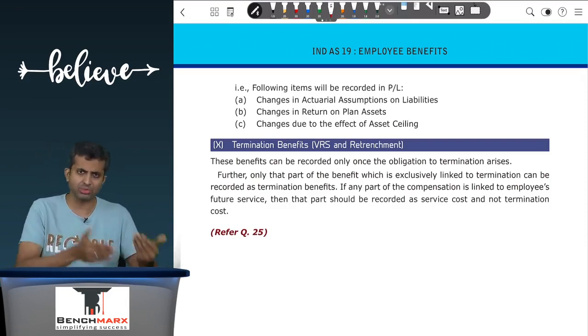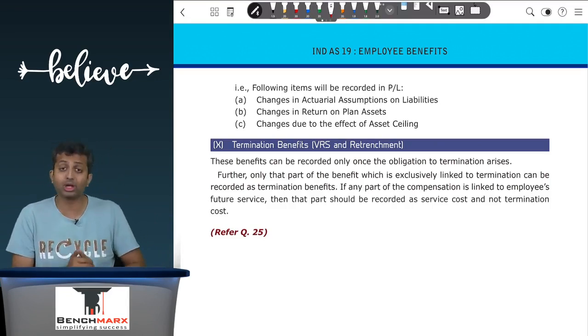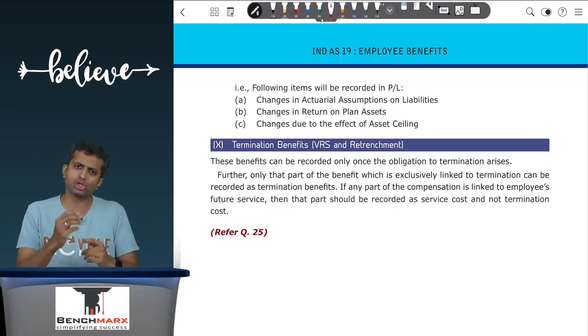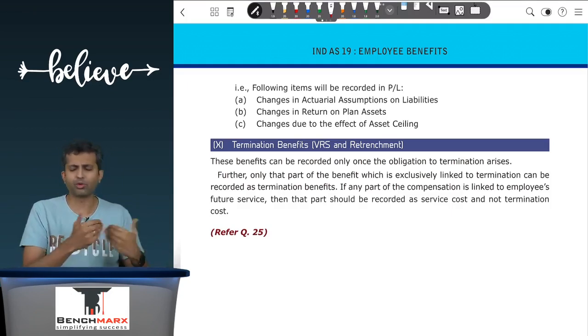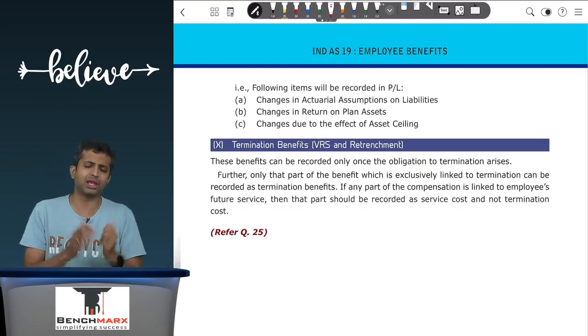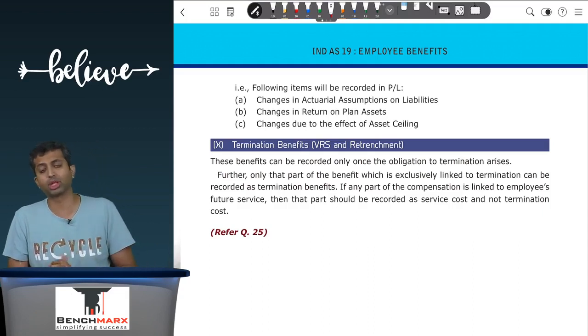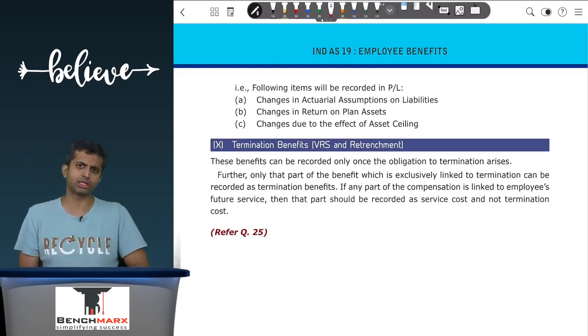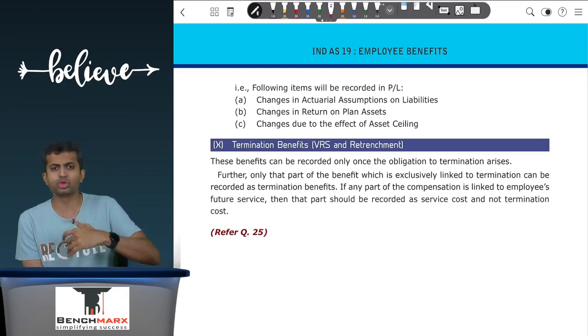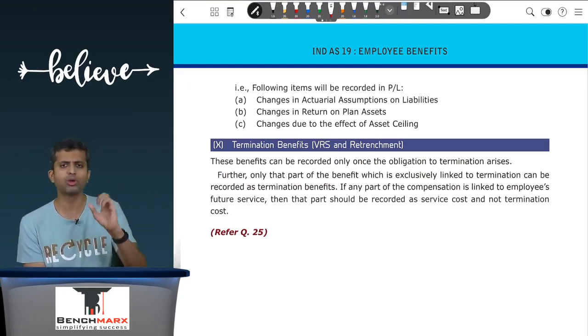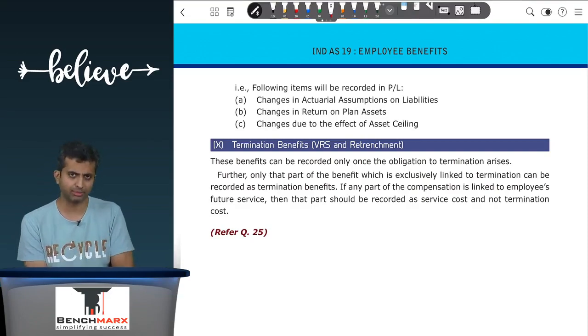That is, it can be a legal obligation where there is a government order, or it can be a constructive obligation where there is a formal plan in place and you have communicated the plan and the employees are aware. So you will recognize the provision for termination benefits when the obligation to terminate arises. For additional guidance, you can even refer to Ind AS 37, where you have provision for restructuring, where additional guidance is given for the timing.